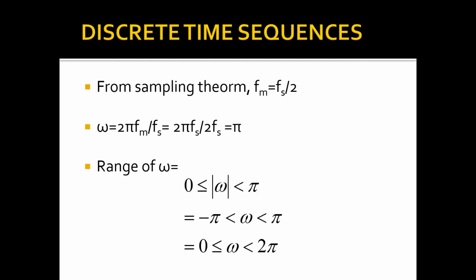Now from the sampling theorem, we know that Fs is greater than or equal to 2fm, or fm is fs by 2. Then when we substitute, omega is equal to 2 pi fm by fs, and in place of fm we replace it with fs by 2. 2 pi fm by fs, we will write it as 2 pi by fs into fm, and we write fm as fs by 2. We got pi. So the range of omega is between 0 to pi. The magnitude is between 0 to pi, or if I take omega, it ranges from minus pi to pi, or we can also take omega ranging from 0 to 2 pi.